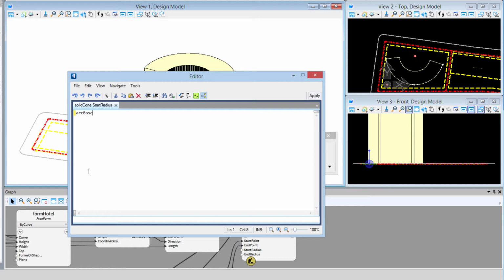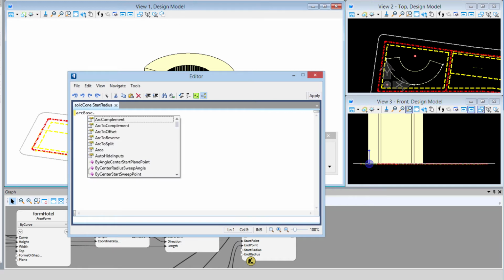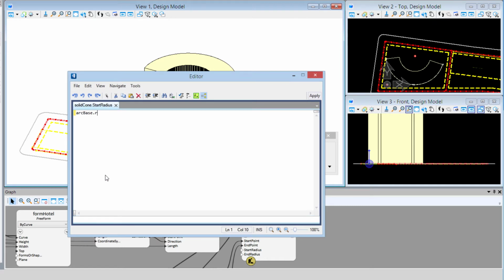So to access those output properties, I can type in a period or a dot. That's what we call the dot operator. And then I'm just going to start typing in it, and we'll see the radius come up. So I'm taking the arc base radius, and then I'm going to subtract my variable for width. Again, I just start typing, and it's there. And that's the equation for the first one. And we'll say apply.